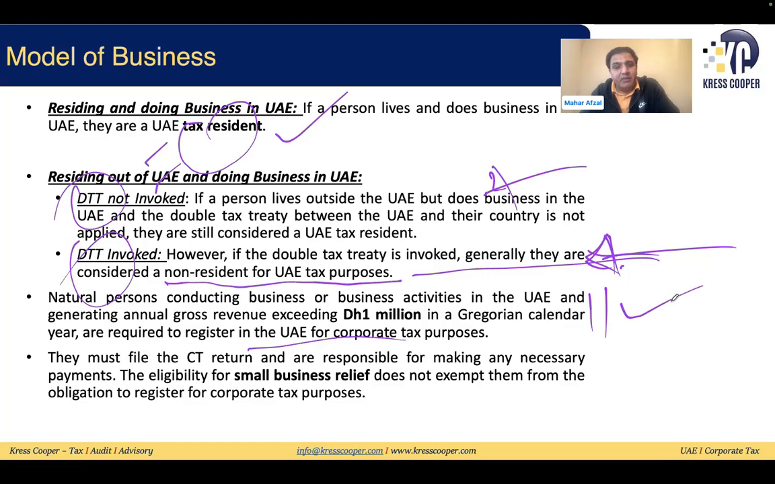The eligibility for small business relief doesn't exempt them from registration. We have already discussed that even if the natural person has income of more than 1 million and less than 3 million, they can avail small business relief. But that doesn't mean they are not liable to register. They need to register, they need to avail the small business relief, and they will be liable to submit the return, I believe, as well. The important thing is they will not be liable to pay any corporate tax. But availing small business relief doesn't mean that you are exempt from registration for corporate tax.